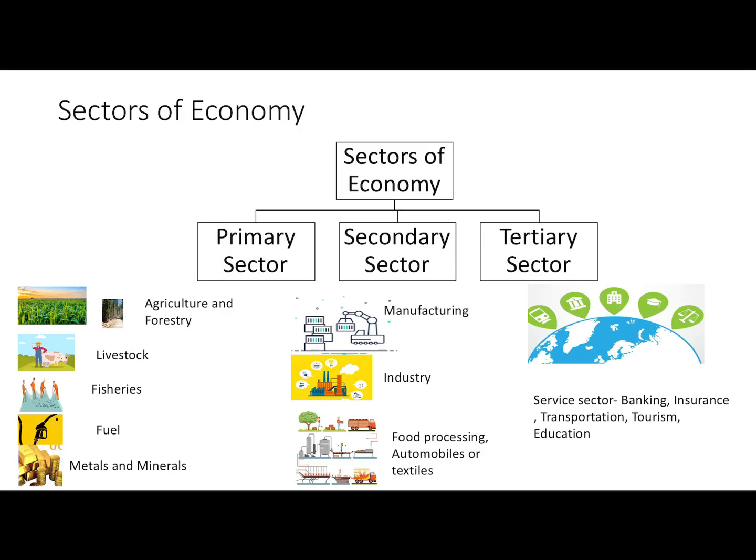There are basically three sectors of economy: primary sector, secondary sector, and tertiary sector. Activities like agriculture and forestry, livestock, fisheries, fuel, metals, and minerals, all these constitute the primary sector. The secondary sector constitutes activities like manufacturing and industries, food processing industry, textile industry. And the third sector is the tertiary sector. It constitutes activities like banking, insurance, transportation, tourism, education, and health, etc. This is the tertiary sector.